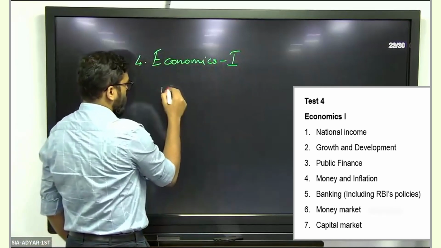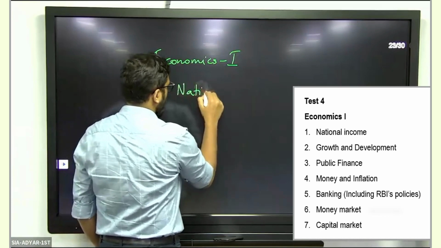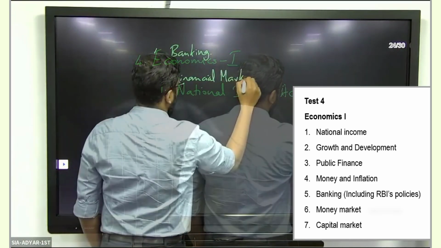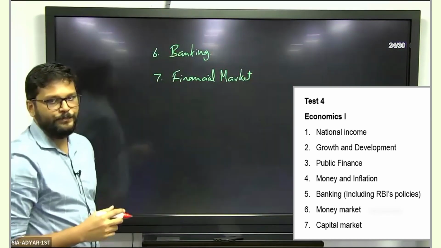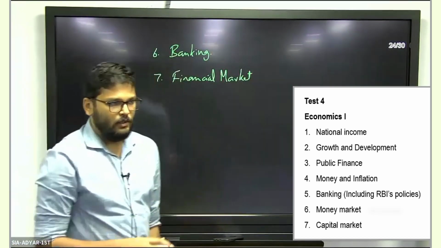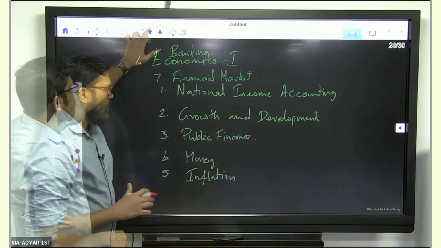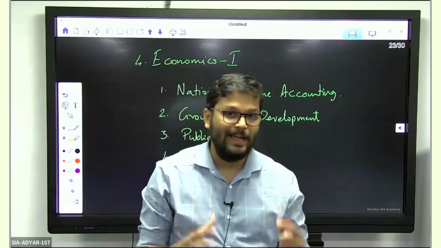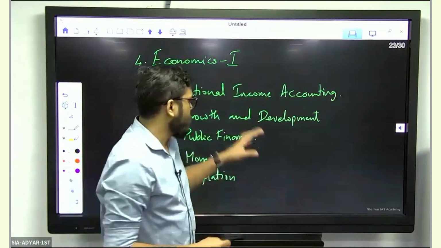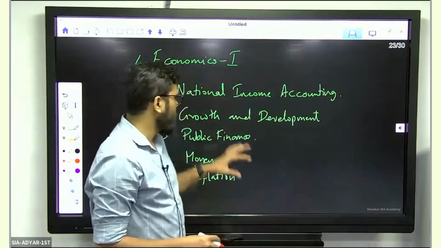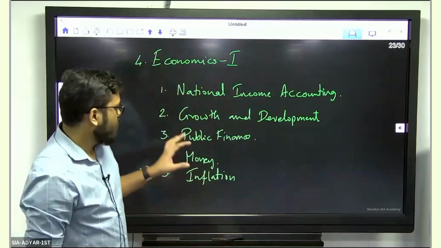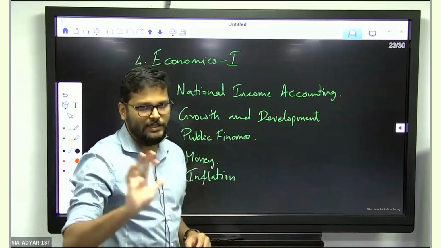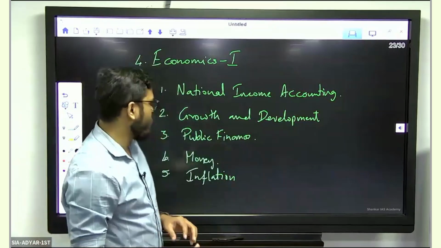So we have the topics under it are national income accounting. No external sector in this test. Okay, these are the core areas that we have. Coming to each of these areas, I have written the syllabus. We have given the syllabus in accordance to how the classes run at Shankar IAS Academy. Here we do the classes in this particular order. These are the different headings that we have. So the syllabus is also divided accordingly. In the second test, you will have external sector plus the rest of the Indian economy. That is how it is done.